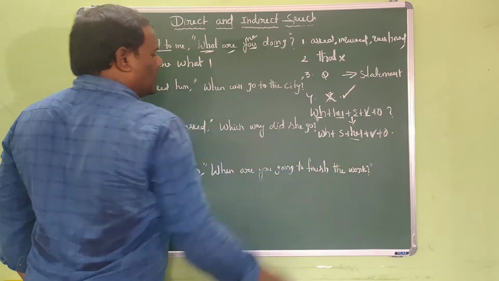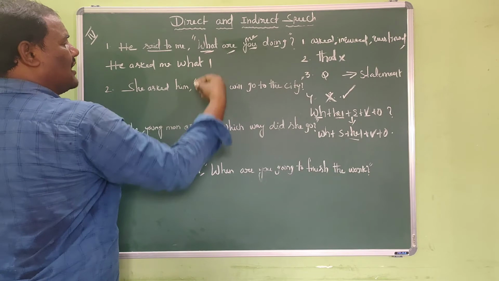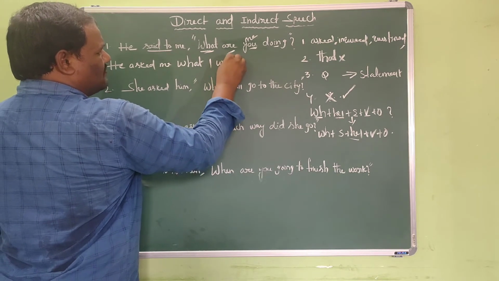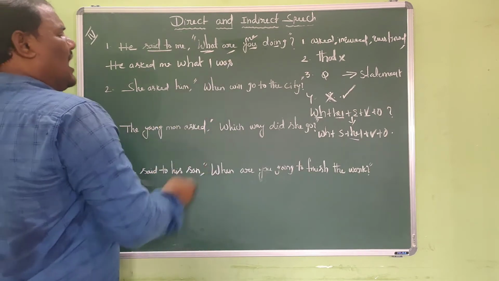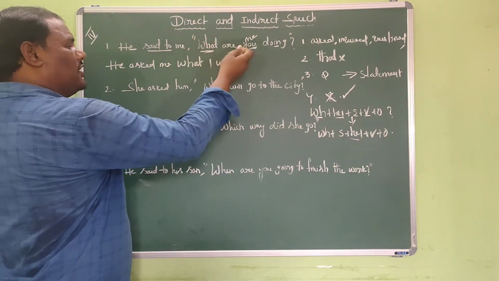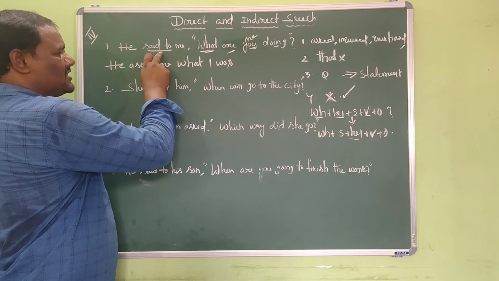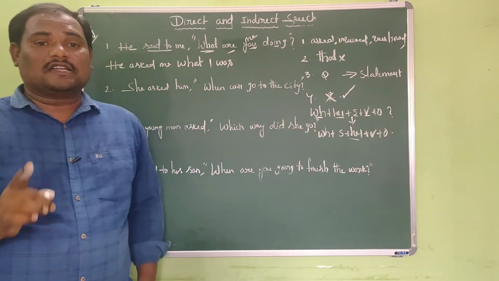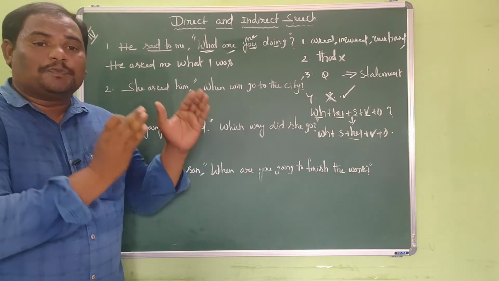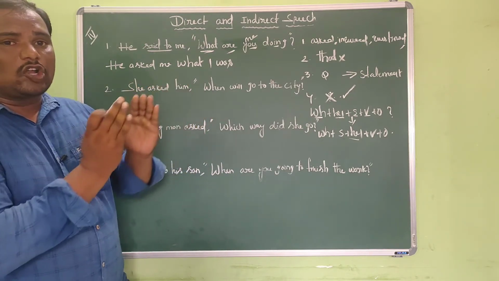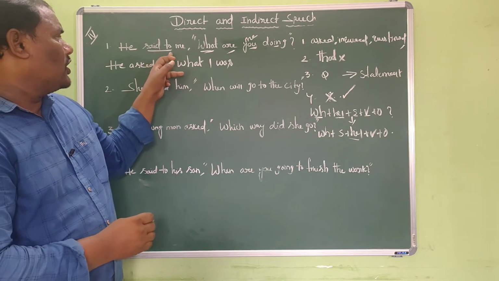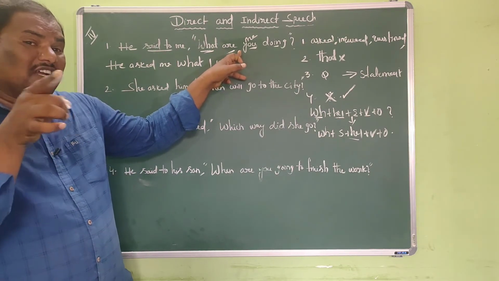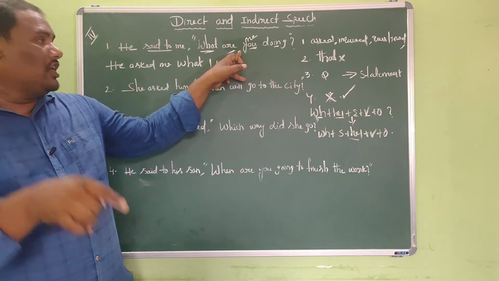So we require the helping verb, and here the helping verb is "are", and I can convert that helping verb into past tense, then it becomes "was". So why do you think I have converted the helping verb "are" into "was"? Because the reporting verb is in the past tense. So we have already discussed when the reporting verb is in the past tense, all the reported speech present tenses can be changed into their corresponding past tenses. Here the reporting verb is in the past and the reported speech is in the present continuous. So the present continuous will be changed into past continuous, right?